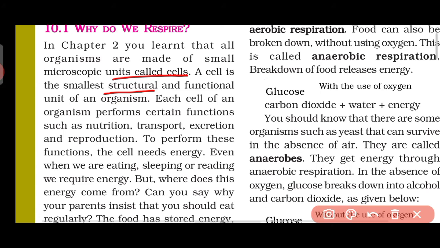Our body is built up of all these cells, that is why it is structural, and it is also functional, because the smallest unit that carries out all the functions in our body is a cell.